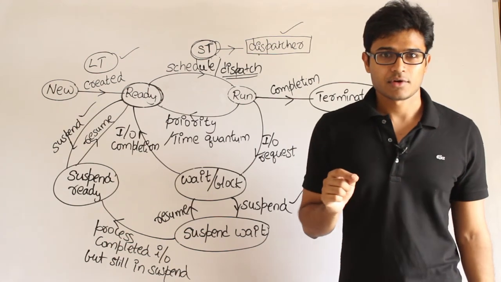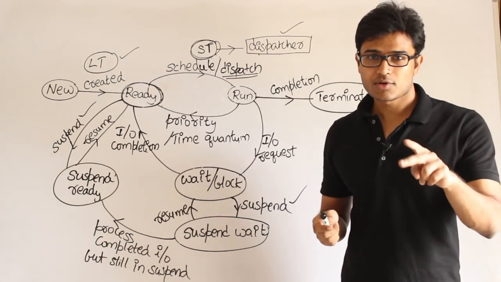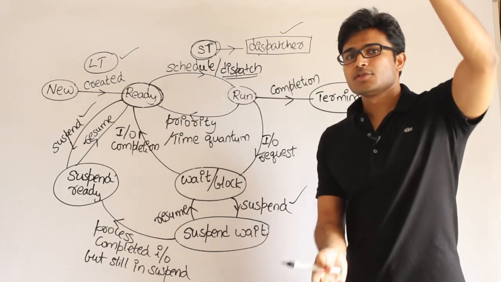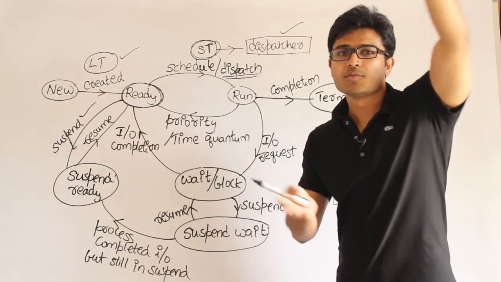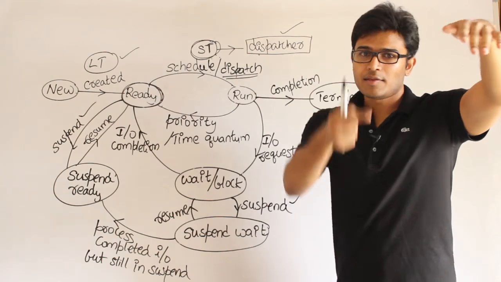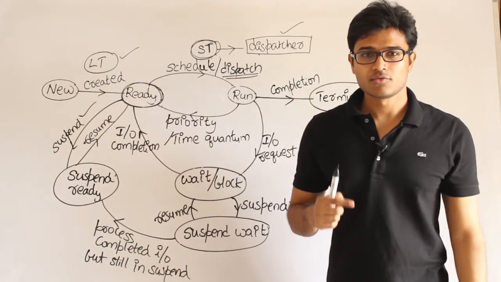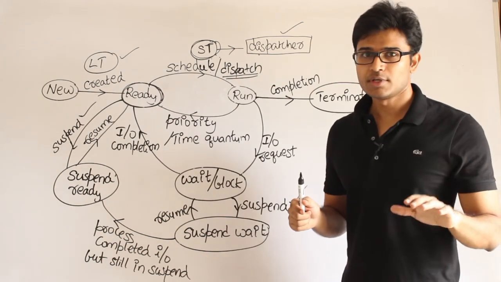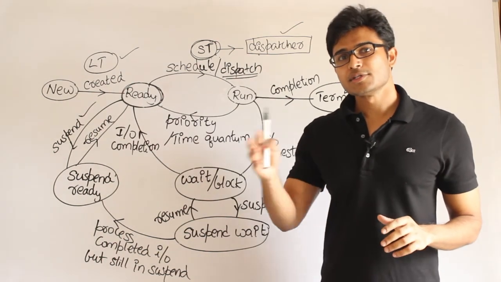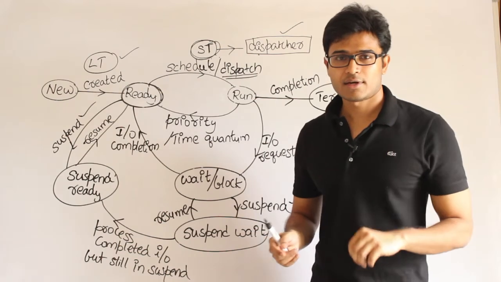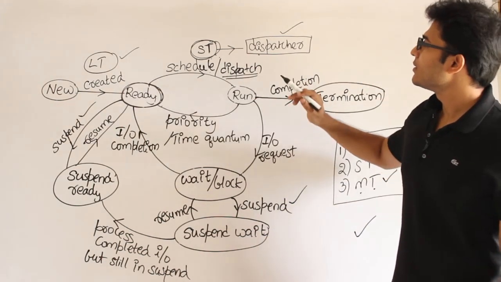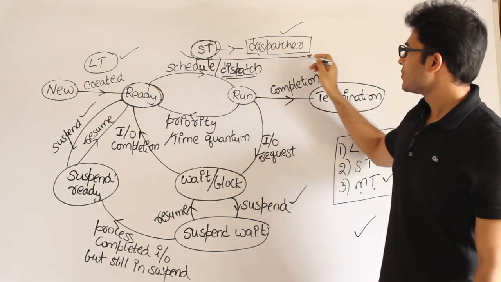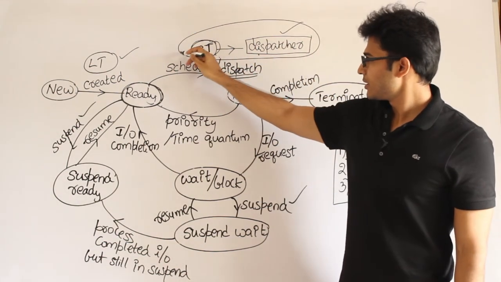Now the time taken to do this context switching depends on the size of the context. If the size of the context is too big, then everything has to be moved out and then moved in and then updated, right? Therefore the size of the context has to be as minimal as possible so that the context switching time is going to be very less, right? So the main thing that will get affected here is that you should have a very good short-term scheduler.